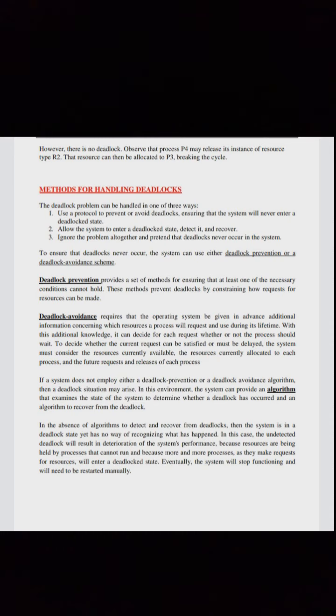In the absence of an algorithm to detect and recover from deadlocks, the system is in a deadlock state, yet has no way of recognizing what has happened. In this case, the undetected deadlock will result in the deterioration of the system's performance because resources are being held by processes that cannot run, and because more and more processes, as they make requests for resources, will enter a deadlocked state. Eventually the system will stop functioning and will need to be restarted manually.